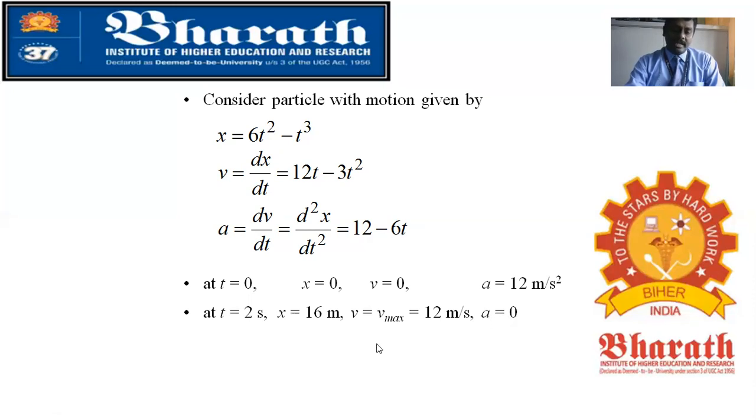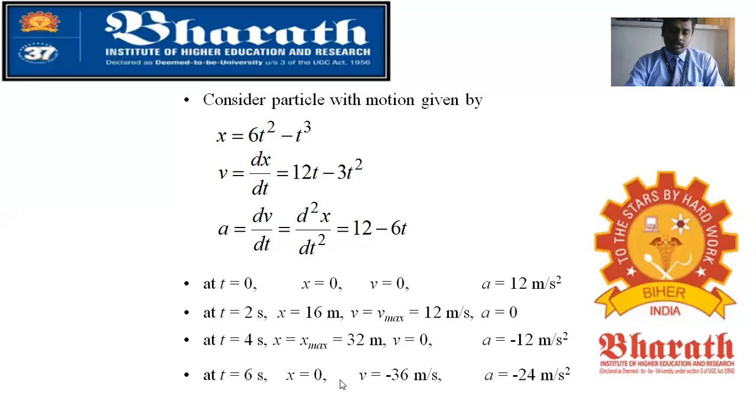Like that, you make the substitution for t equal to 4 seconds, and you get your maximum displacement position, 32 meter. After solving the next second, you can identify whether this is the maximum or the next value is the maximum. I already solved this one, that is why it is mentioned as maximum.